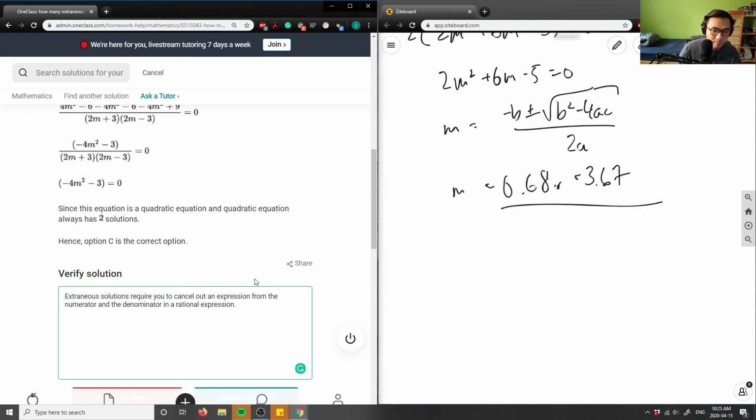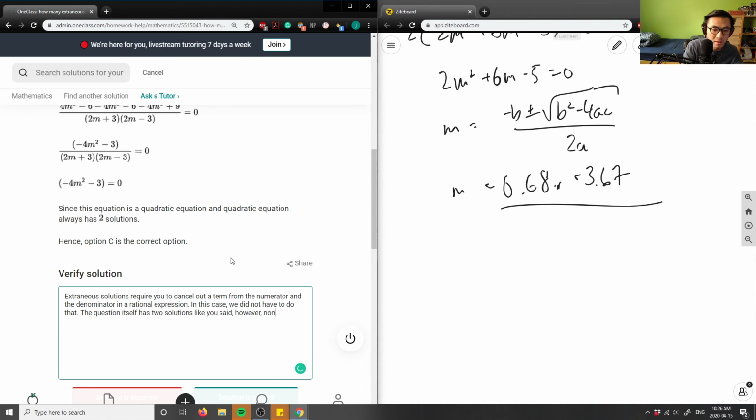Or let me do terms. Cancel out a term from the numerator and denominator in a rational expression. In this case, we did not have to do that. Indeed, I'm going to say the question itself has two solutions, like you said.